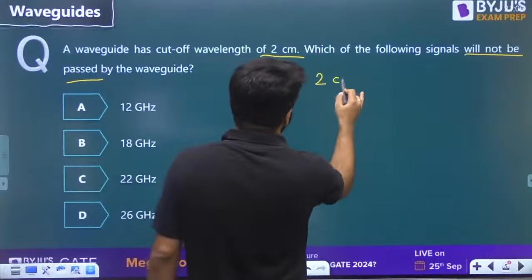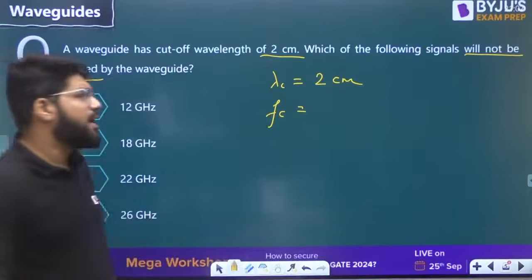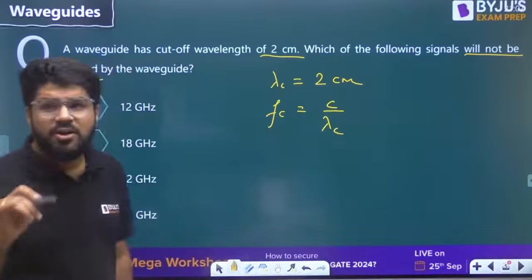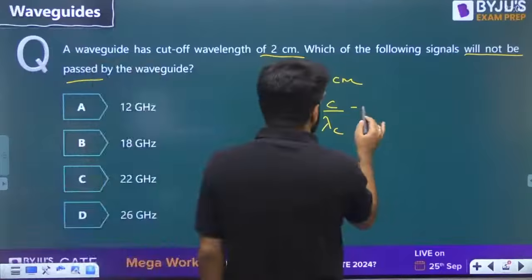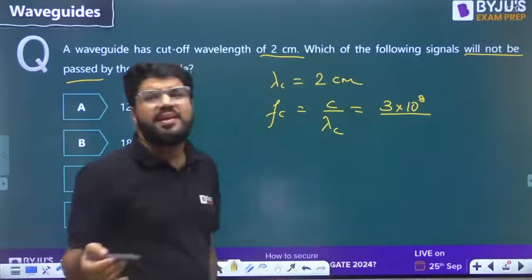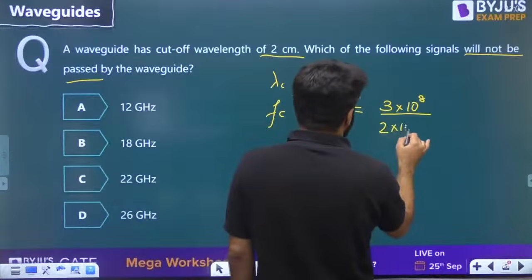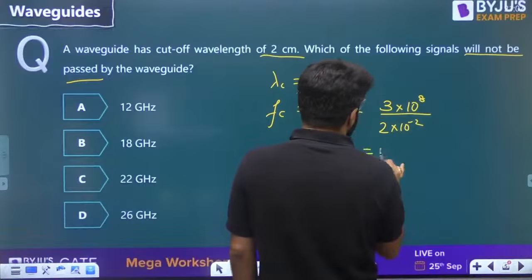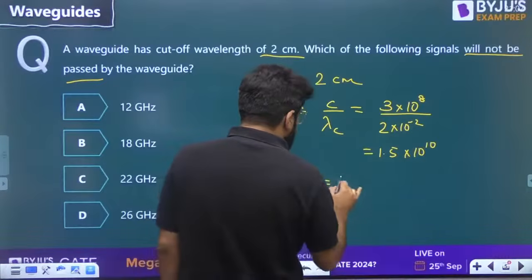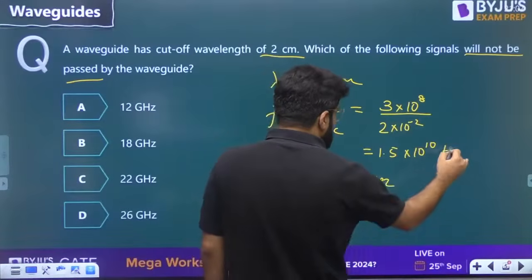So cutoff wavelength is given to you. So what is the cutoff frequency? We know that lambda is C by F, or F is equal to C by lambda. So what is the cutoff frequency? C, 3 into 10 power 8, because there is nothing mentioned, we'll automatically assume that the waveguide is air filled, divided by its wavelength, that is 2 into 10 power minus 2. So this is 1.5 into 10 raised to the power 10. In terms of gigahertz, the cutoff frequency is 15 into 10 power 9, that is 15 gigahertz.